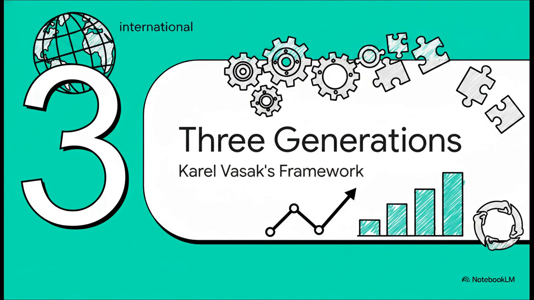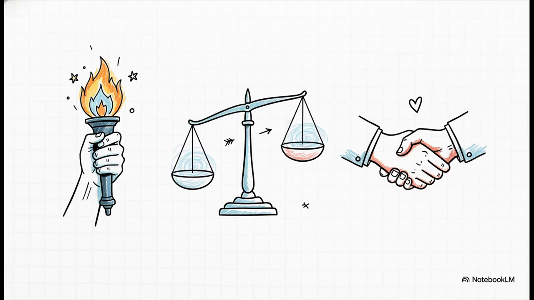All right, Section 3, 3 generations of rights, Karel Vasak's framework. This is the most widely accepted structural framework for organizing international human rights. And honestly, it's where things get really fascinating. Here is a huge pro tip for your essays. Always attribute this structural framework to legal scholar Karel Vasak and explicitly map his 3 generations directly to the 3 core pillars of the French Revolution: liberty, equality, and fraternity. Examiners absolutely love this historical connection, and it pretty much guarantees you full marks for structural understanding.